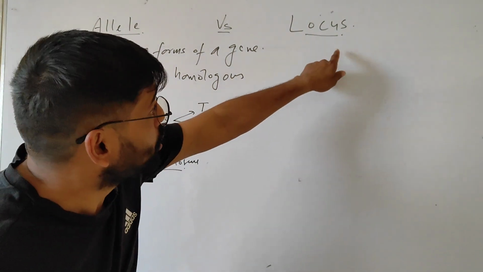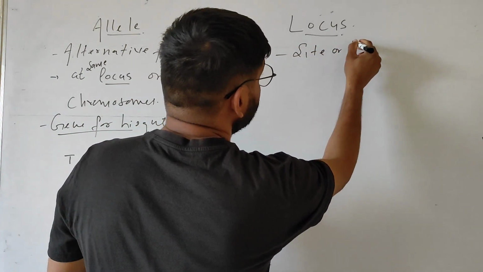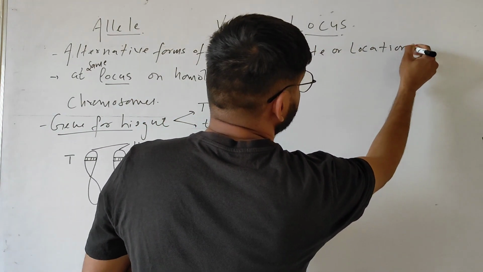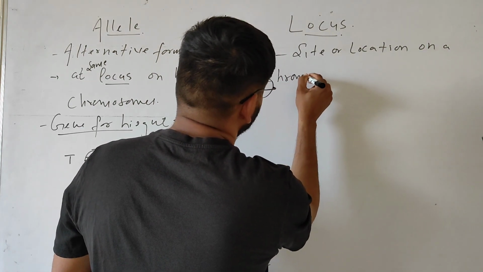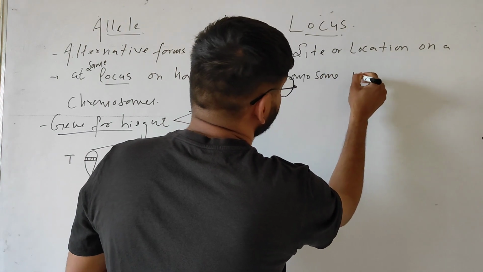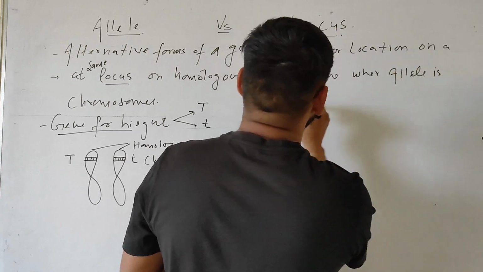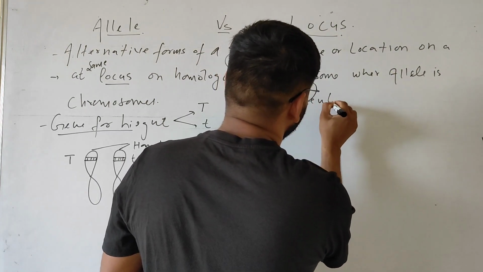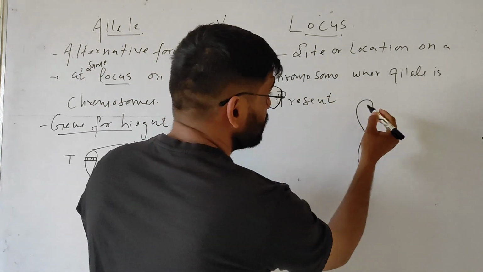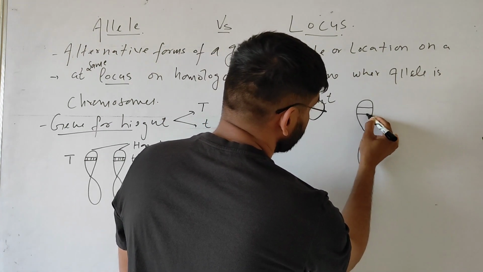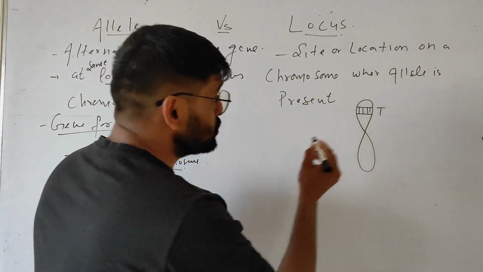On the other hand, locus is a site or location on a chromosome where an allele is present. So suppose this is a chromosome, and on this chromosome here, suppose, is a capital D. So this site